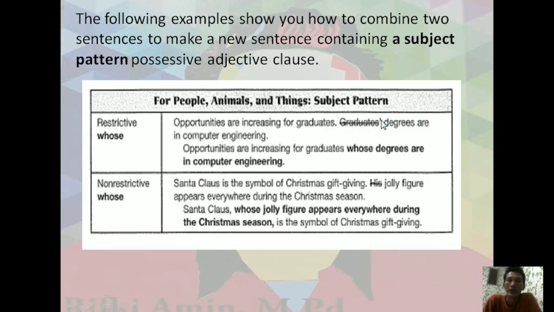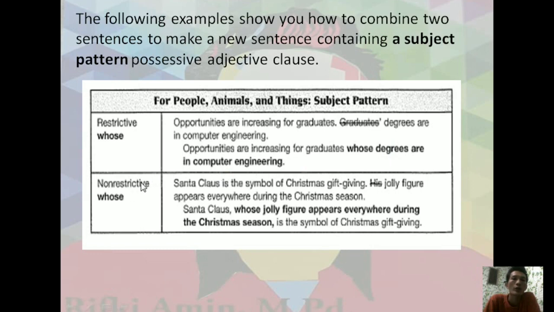Here there is an apostrophe, so it belongs like a possessive adjective. Okay, you know when you combine the possessive adjective using whose plus noun: Opportunities are increasing for graduates whose degrees are in computer engineering.